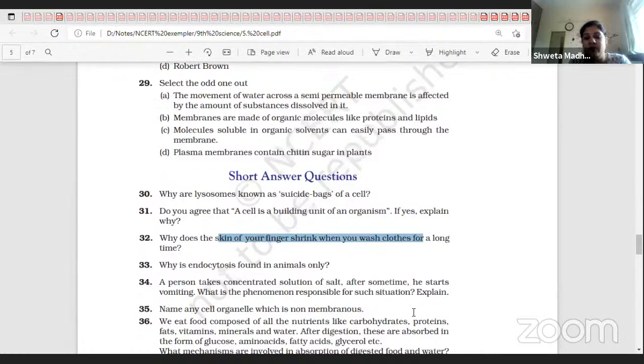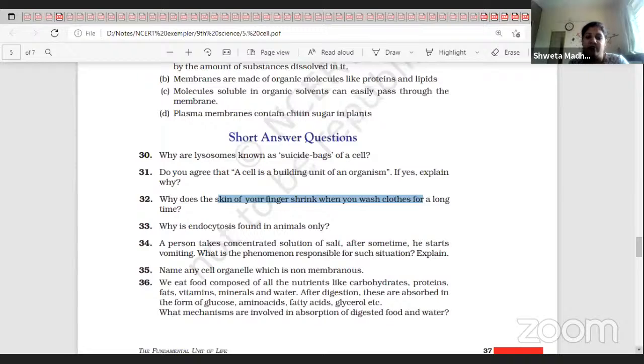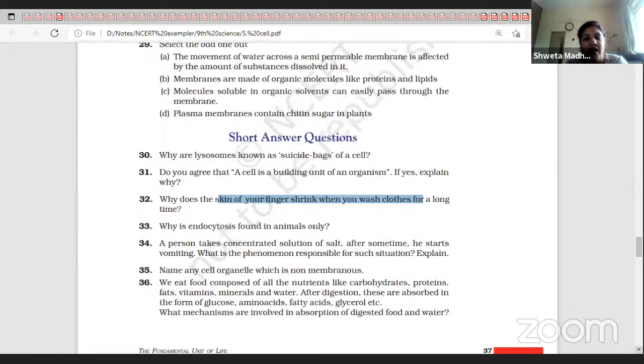We eat food composed of all the nutrients like carbohydrates, proteins, fats, vitamins, minerals, and water. After digestion, these are absorbed in the form of glucose, amino acids, fatty acids, glycerol, etc. What mechanisms are involved in absorption of digested food and water?